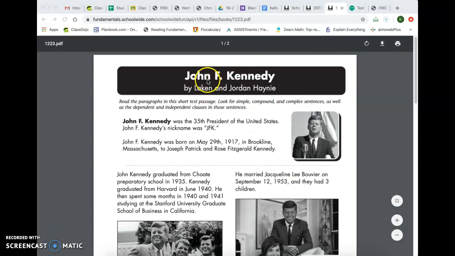Today we're going to be reading John F. Kennedy by Lakin and Jordan Haney. John F. Kennedy was the 35th President of the United States. John F. Kennedy's nickname was JFK. John F. Kennedy was born on May 29, 1917 in Brookline, Massachusetts, to Joseph Patrick and Rose Fitzgerald Kennedy.